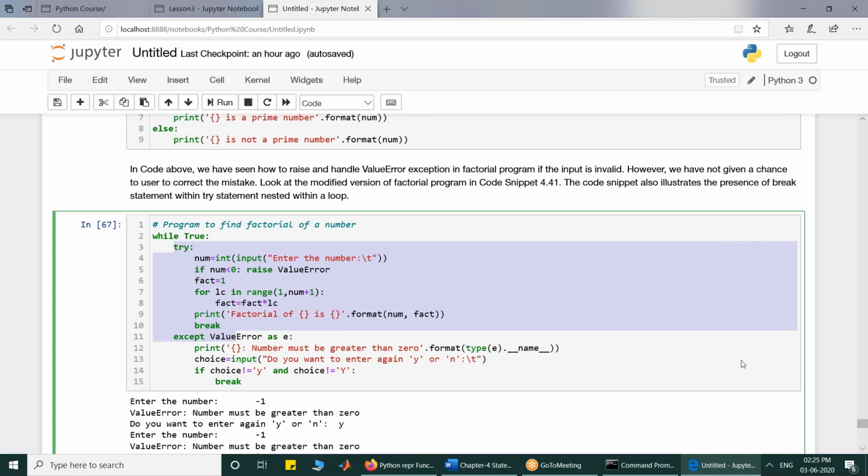Sudhanshu Sharma, please provide answers to quizzes as well. Ankit Vadva, what is the role of except ValueError as E? This is used in exception handling. You are creating exceptions and you are assigning it to the identifier to get the information.